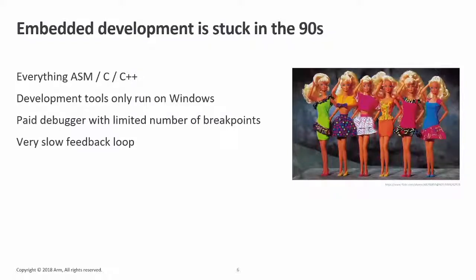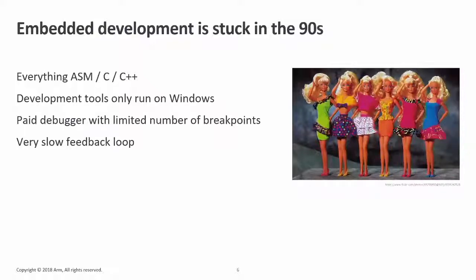The debuggers are still very limited. Sometimes they come on a development board now, which is a good step because you don't need to buy an external J-Link. But this feedback loop is still incredibly slow. And I kind of figured we had to live with that.